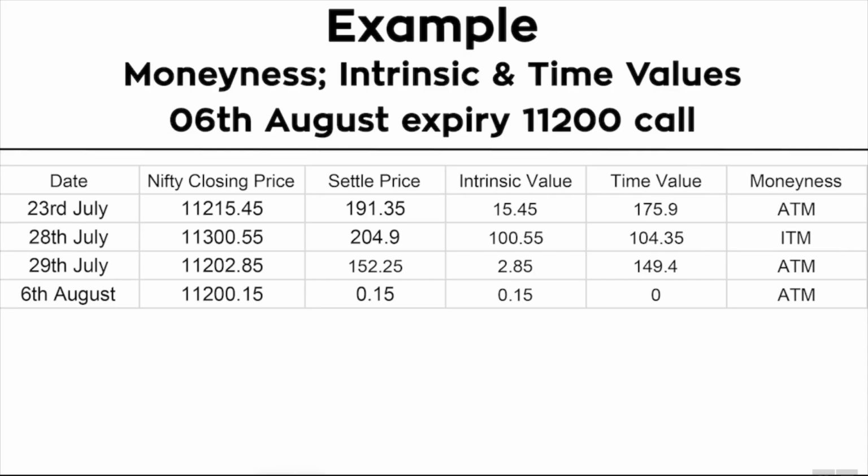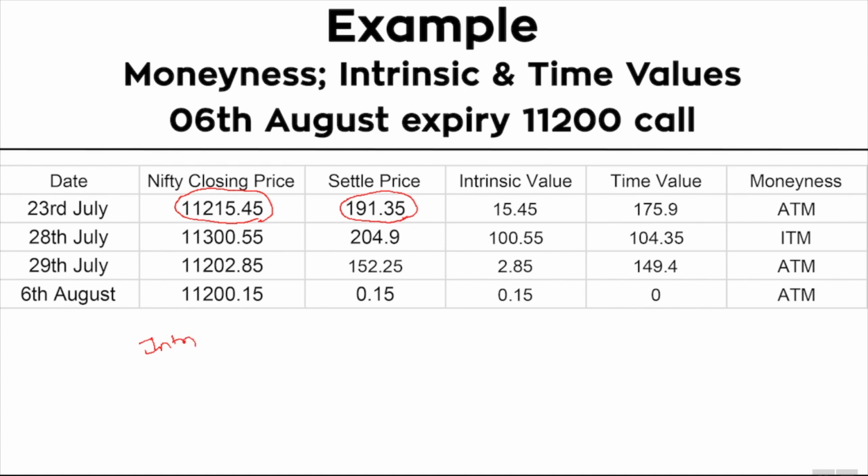Now let's look at an example where I would illustrate both moneyness and intrinsic and time value concepts at one go. Let's take the example of a 6th August expiry 11,200 call. On 23rd July, Nifty closed at 11,215.45 and the settle price of the 6th August expiry 11,200 call was 191.35.